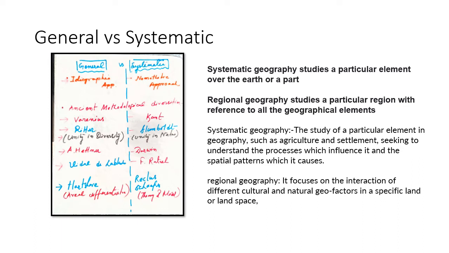The general methods normally focus on the interaction of different cultures and different physical environments of a specific land or landscape.